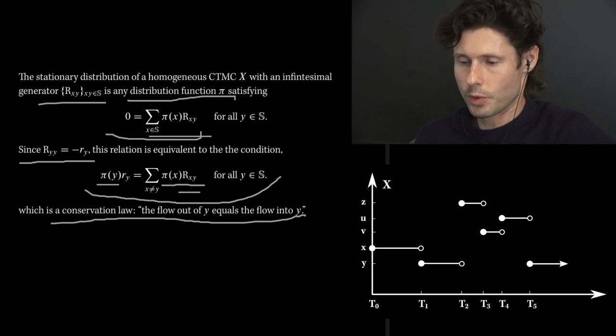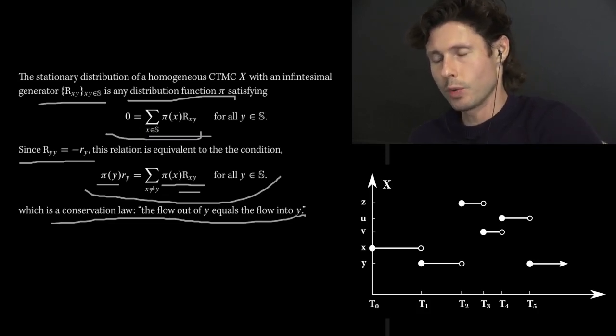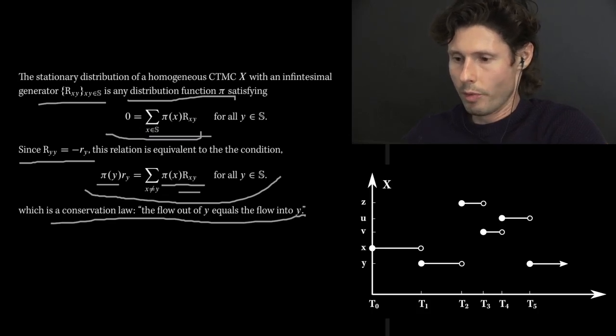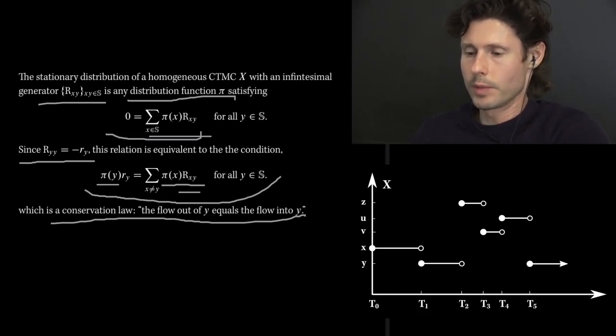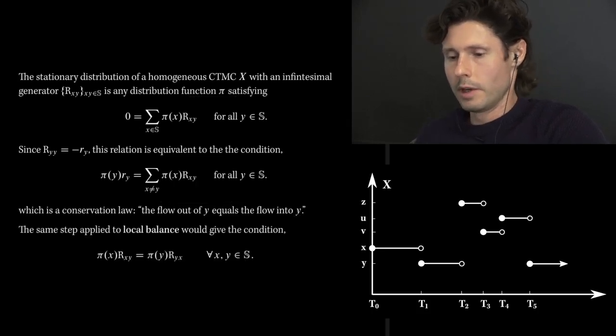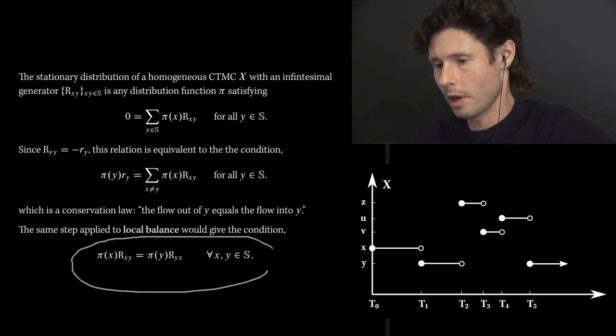So you see that there is a conservation going on. You have the likelihood of being in state y times the rate at which we leave, which is being counteracted by the probability of being in any one of the other states with the rate of coming back into state y. So there's a really nice interpretation here that has the same type of character as we had in discrete time. The very same set of steps, namely differentiating, applies to local balance,